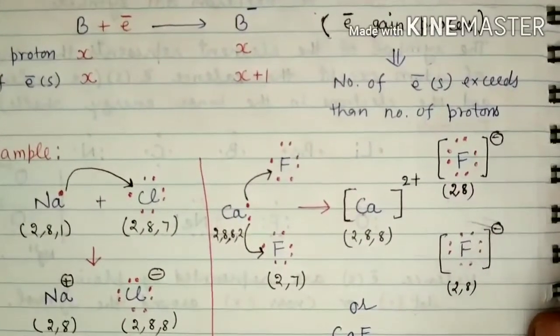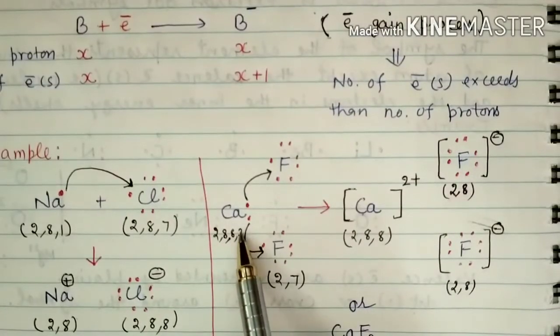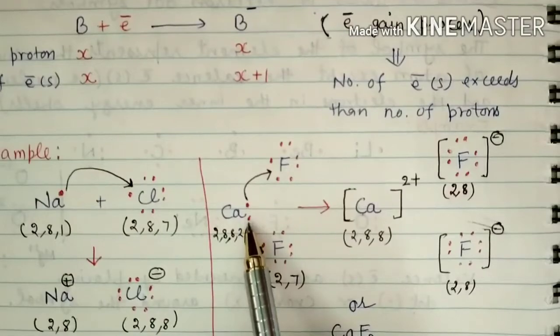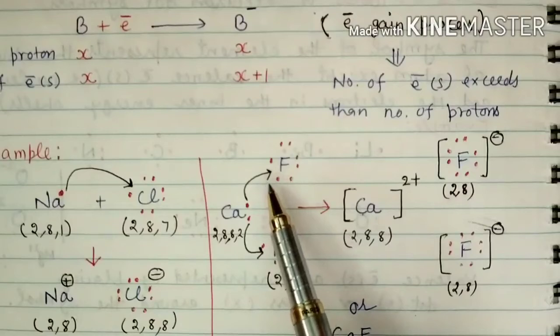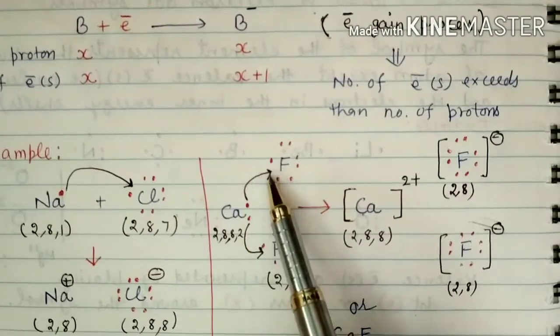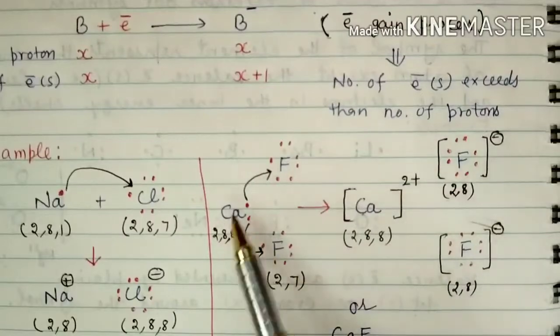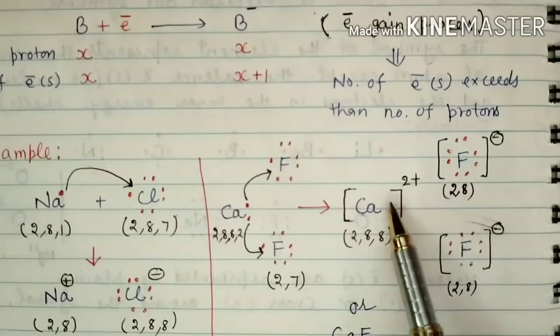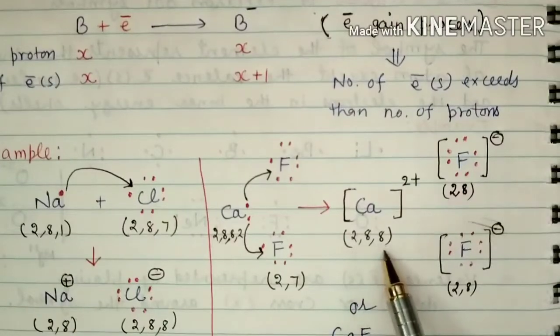Same thing is going to happen here. This calcium will have 2, 8, 8, 2, right? It will have 2 electrons in the valence shell. These are represented by 2 red dots. Now fluorine has 7 electrons. It is in need of 1 electron, right? It will take 1 electron from this calcium. Another fluorine will take 1 electron from this calcium. So after losing 2 electrons, this calcium will become Ca2+, and its electronic configuration is 2, 8, 8, means it has 8 electrons in the valence shell.